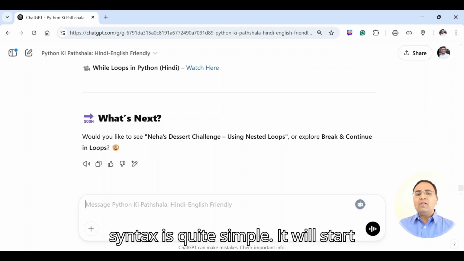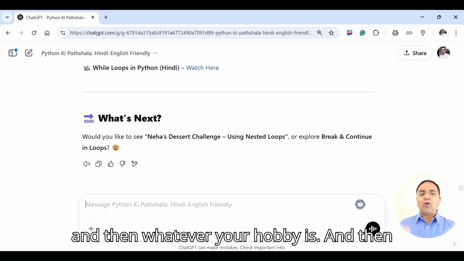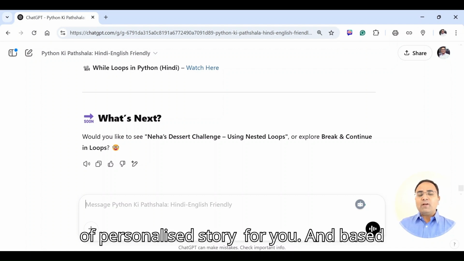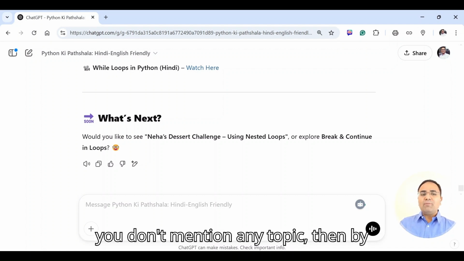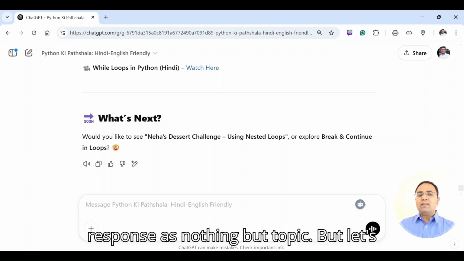So the syntax is quite simple. It will start with S, then you can mention your name, and then whatever your hobby is, and then it will generate a personalized story for you, based on the previous response, of course, right? If you don't mention any topic, then by default it will pick the previous response as the topic.